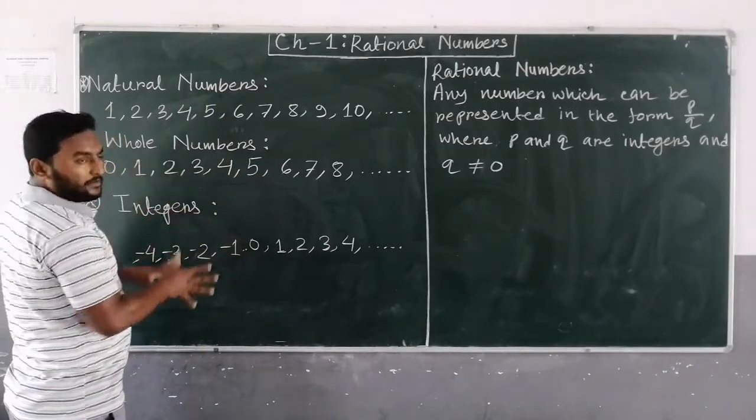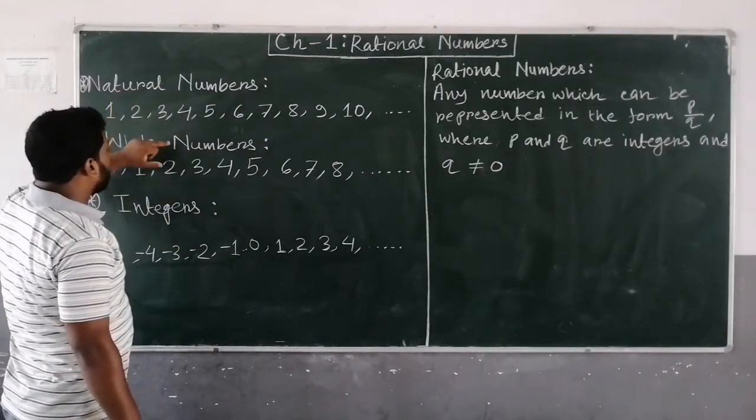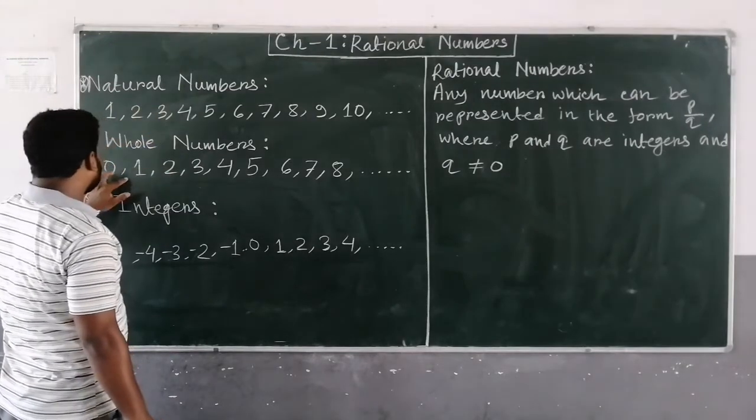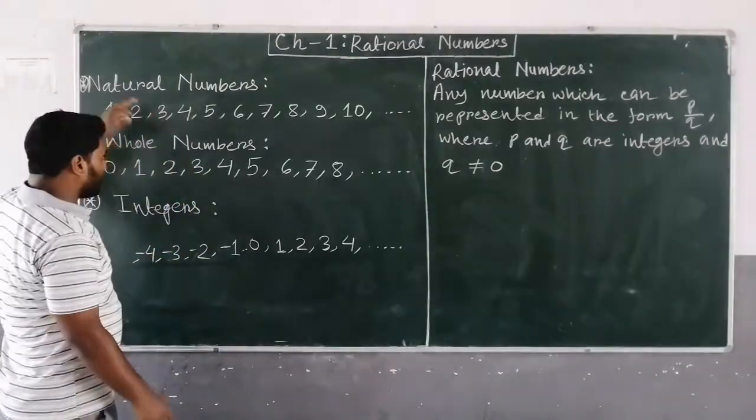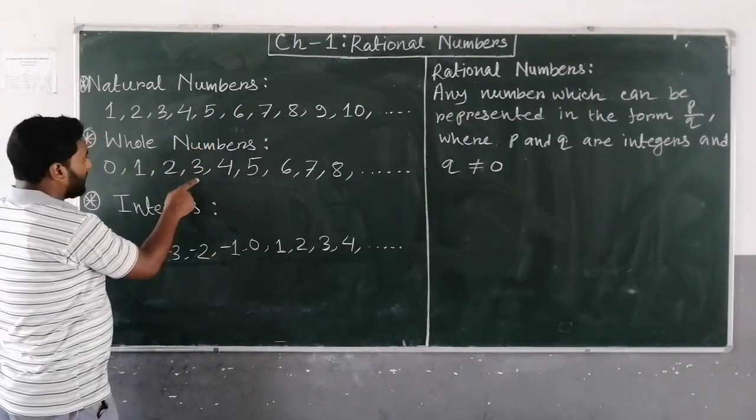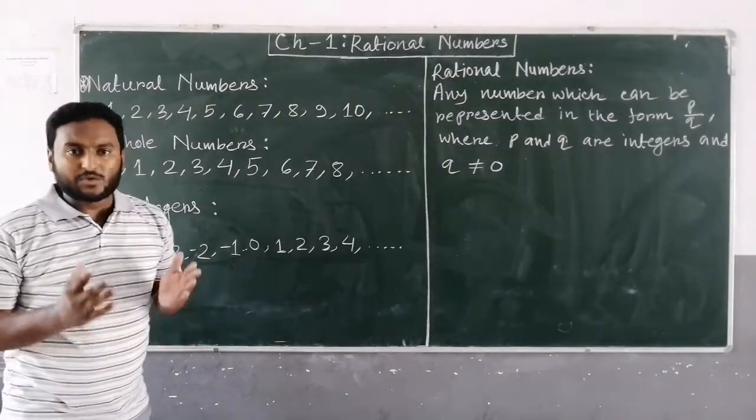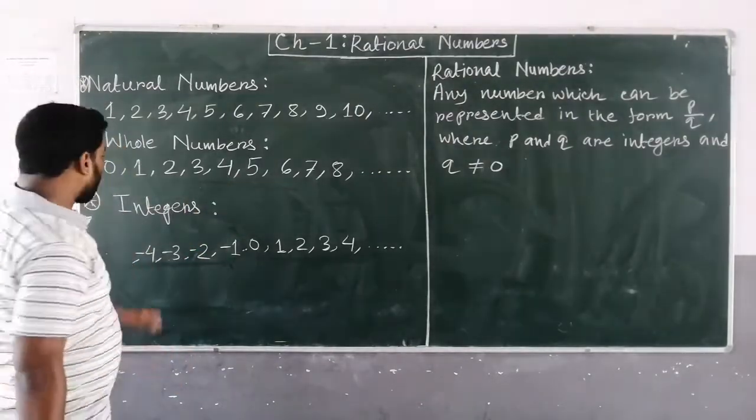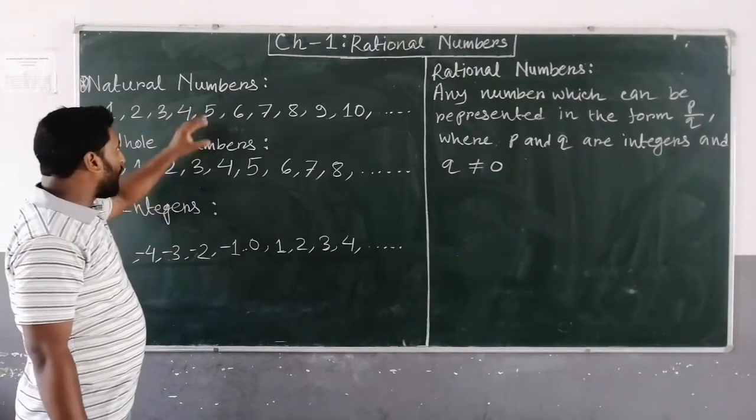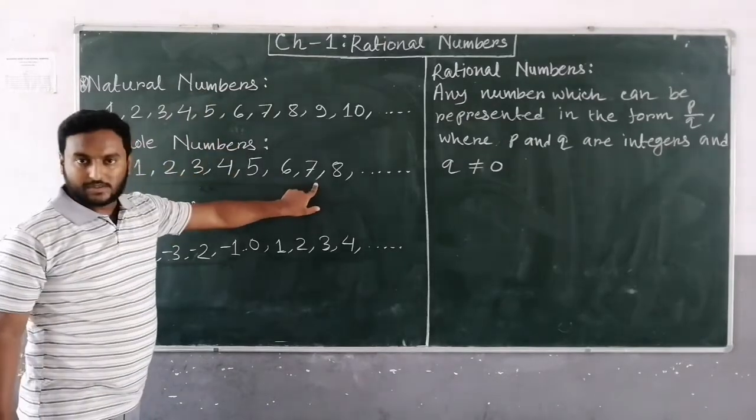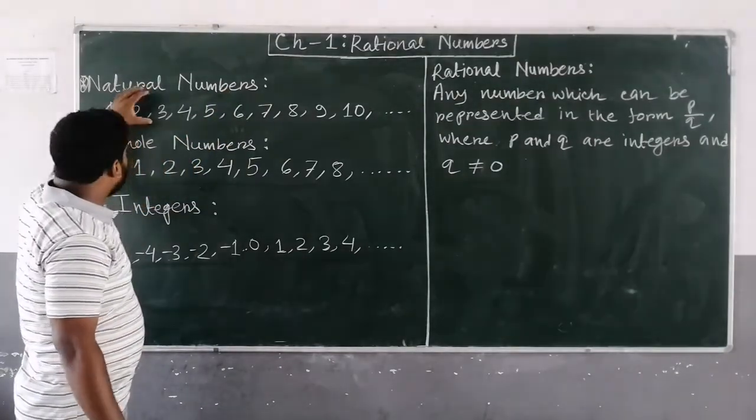Now see, compare natural number, whole number and integer. The only difference between whole number and natural number is the digit 0. 0 is present in whole number but 0 is not present in natural number. So this is the basic difference between whole number and natural number. Whole number is starting from 0, natural number is starting from 1. Least natural number is 1 and least whole number is 0. Natural number is included in whole number, so all the natural numbers are whole numbers. But all the whole numbers are not natural numbers because 0 is whole number but it is not natural number.